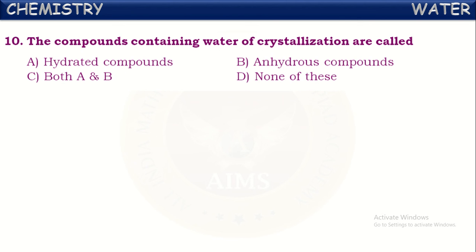Next one. The compounds containing water of crystallization are called. What do we call those salts which contain water of crystallization in them? Those salts are called hydrated salts. Or the compounds containing water of crystallization are called hydrated salts.